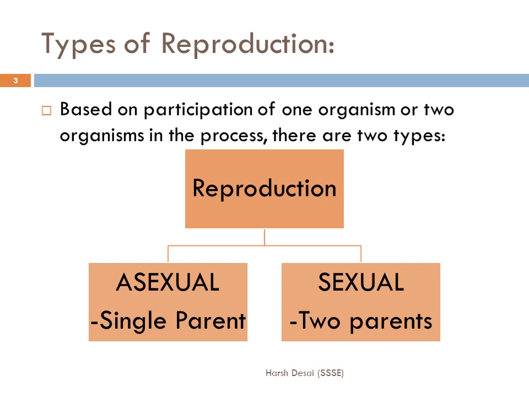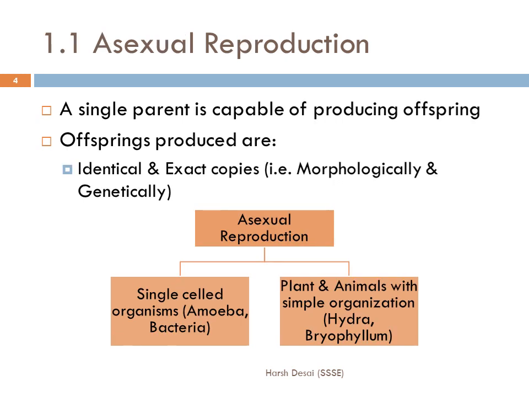Now, moving further, asexual reproduction, as I said earlier, a single parent is capable of producing offspring. These offspring are identical and exact copies of each other, that is, morphologically and genetically. If asexual reproduction occurs and from a single organism two more organisms arise, they are the exact copies of each other morphologically and genetically. As we can say, they are like clones of each other.